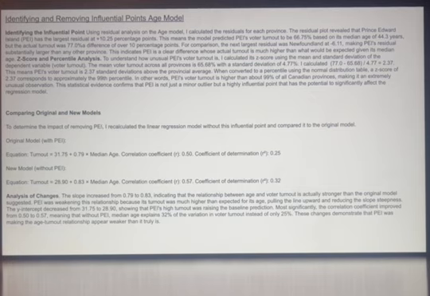The original model with PEI showed turnout equals 31.75 plus 0.79 times median age, with a correlation of 0.50, explaining 25% of the variation. After removing PEI, the new model became turnout equals 28.90 plus 0.83 times median age, with correlation improving to 0.57, explaining 32% of the variation. The slope increased and the correlation improved, revealing that PEI was actually weakening the age-turnout relationship by pulling the line upward. Without PEI, the relationship appears stronger.